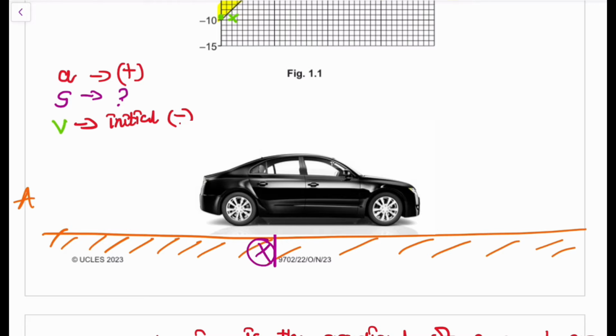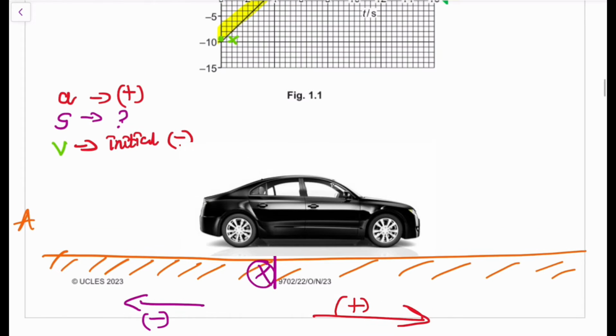Okay, so the car is going to have a negative v. So we're going to say this direction is going to be negative, okay? Then we're going to say this direction is going to be positive. So I want you to keep note of this. So the velocity is negative, but the acceleration is positive. So imagine you're in a car and you're reversing the car.